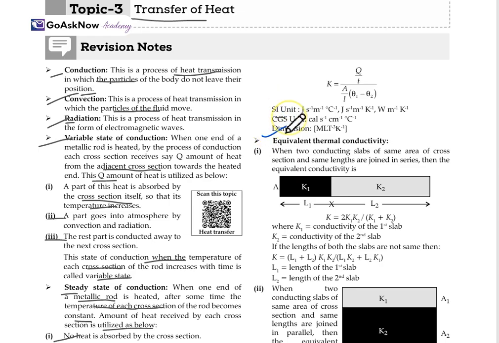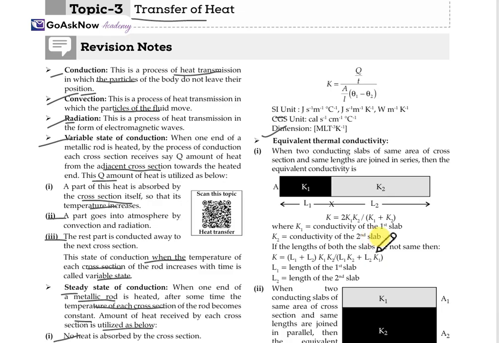Now, the equivalent thermal conductivity. What is equivalent thermal conductivity? When two conducting slabs with the same area of cross section, A, and the same length are joined in series, then the equivalent conductivity is K = 2 K1 K2 / (K1 + K2), where K1 is the conductivity of the first slab and K2 is the conductivity of the second one.